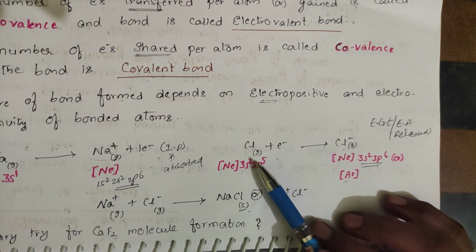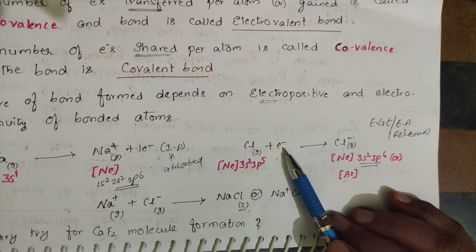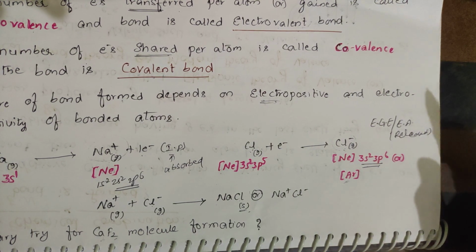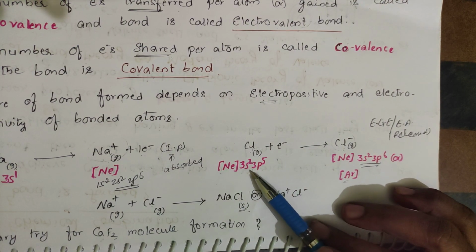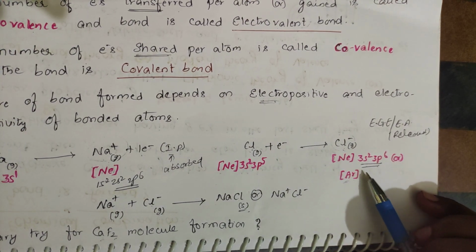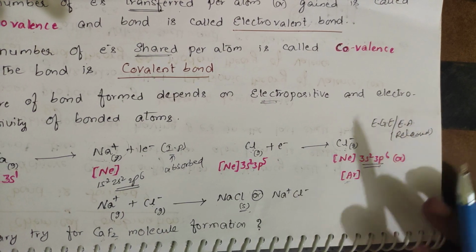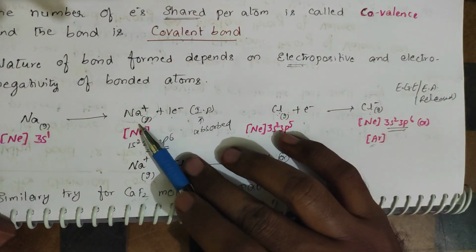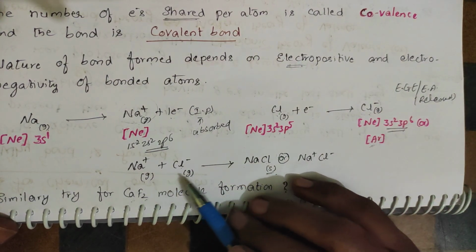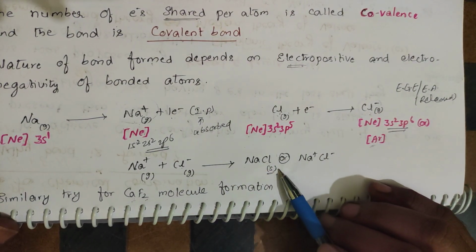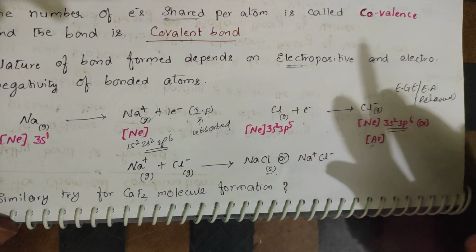And chlorine gas takes 1 electron and is converted to Cl minus, forming the argon configuration. The chlorine configuration in the gaseous state is 3s2 3p5. After gaining 1 electron, it becomes 3s2 3p6. So the Na+ formed in the gaseous state and the Cl minus formed in the gaseous state will react and form NaCl, which is a solid structure.